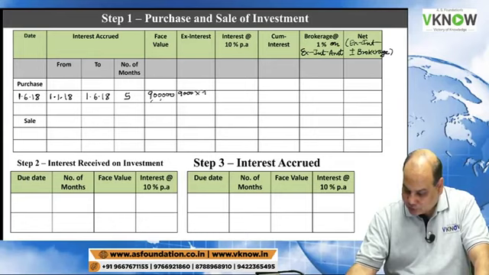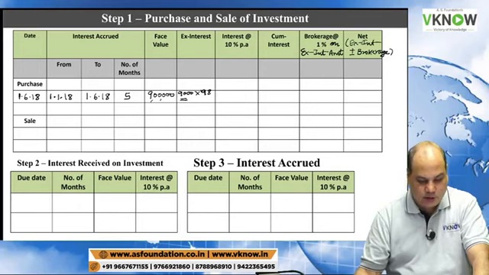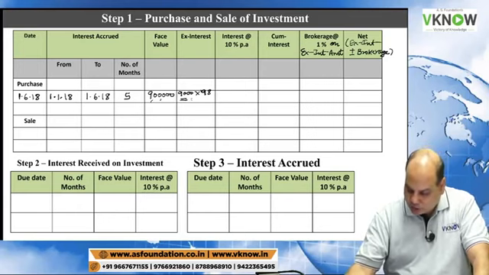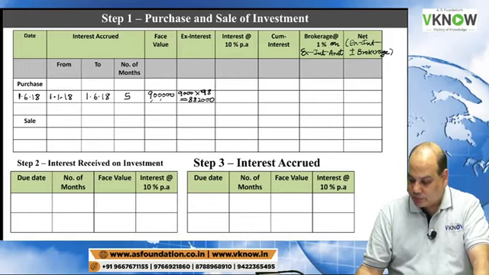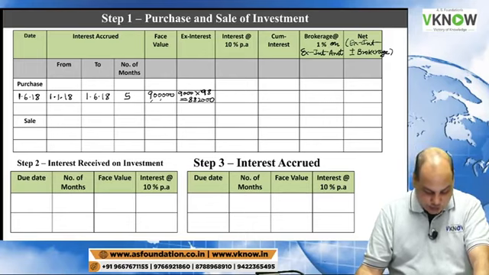Multiply 9,000 into 98 is 8 lakh 82,000. Next, we have to now do some calculations.